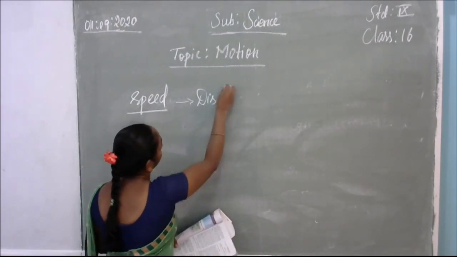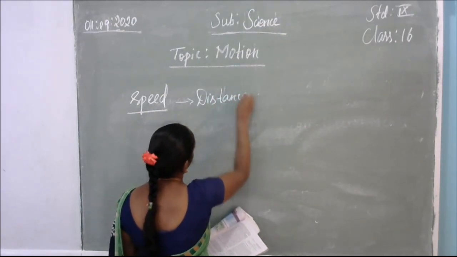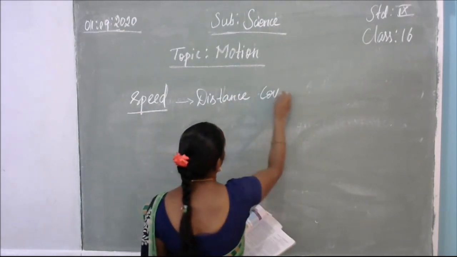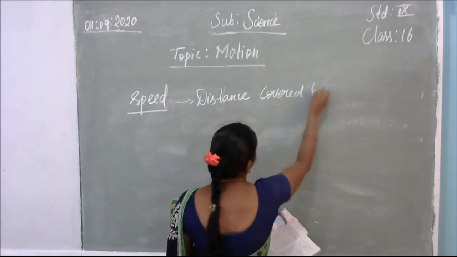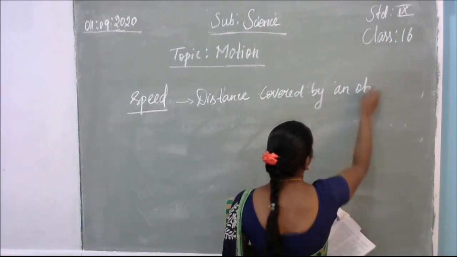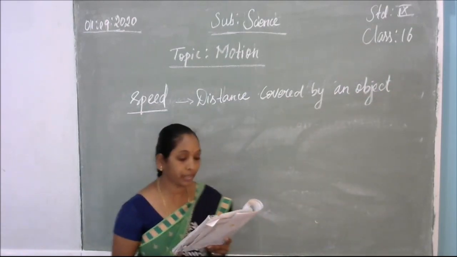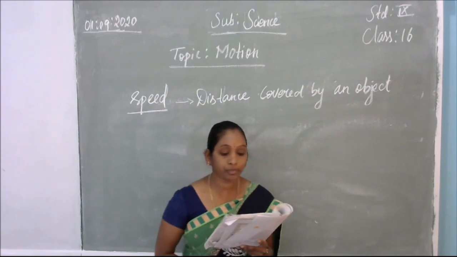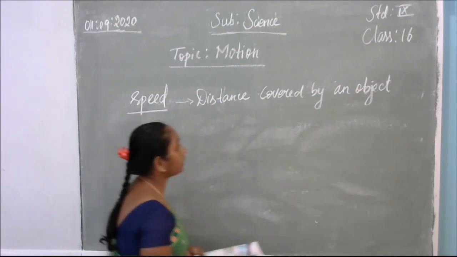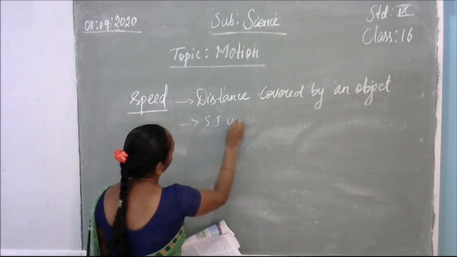Distance covered by an object, or distance traveled by the object, is called speed. The SI unit of speed is meter per second.